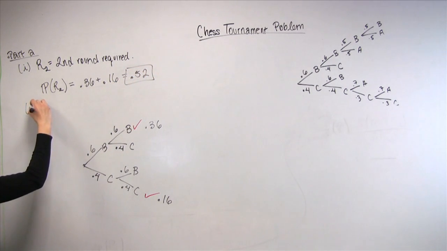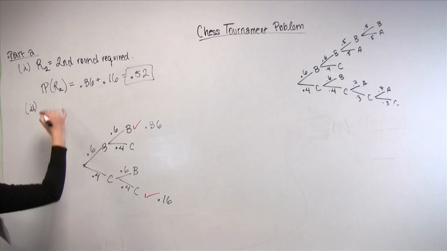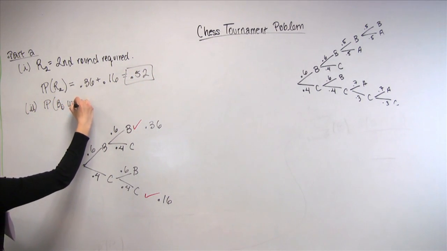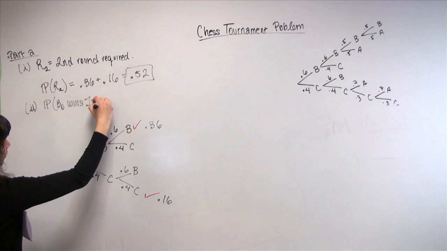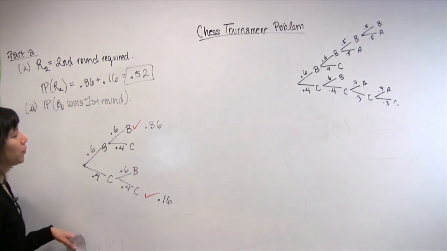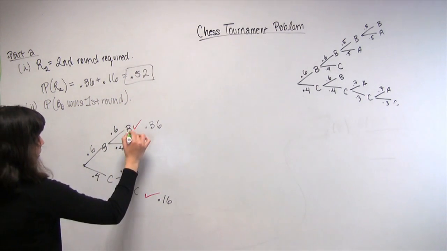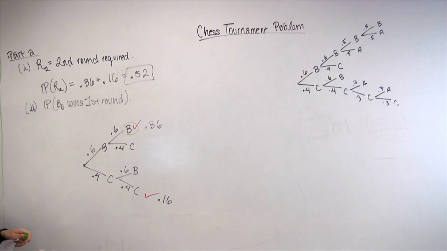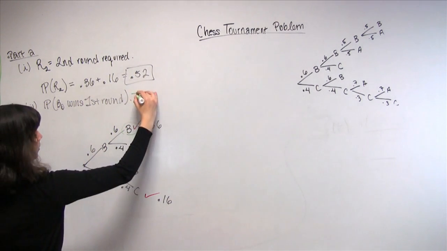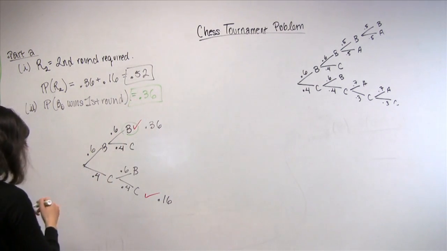Okay, now the second part of part A asks for the probability that Bo wins the first round. This is a very straightforward one. So Bo wins the first round. That corresponds only to this particular outcome, and we already know the probability associated with that outcome is equal to 0.36. So we're done with that one.